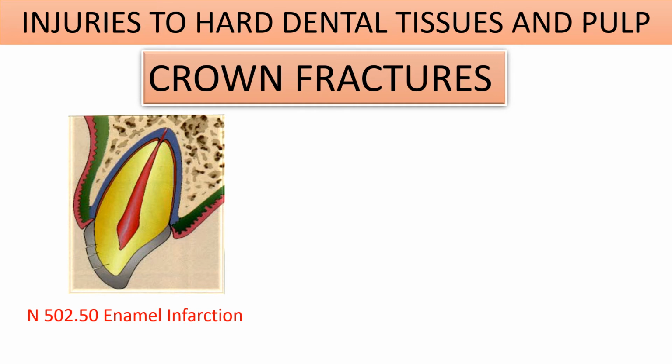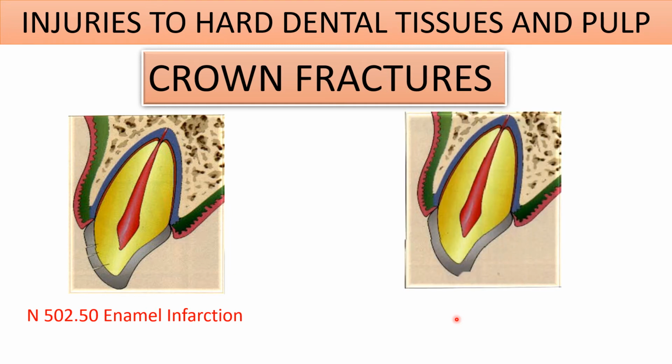N502.50 enamel infarction. You can see these small fracture lines in the enamel. They are the Kray's lines. They are called enamel infarcts. And the enamel here is intact, but it has not got chipped off and it is not lost. This particular tooth is not tender to percussion and it is not mobile. Next is